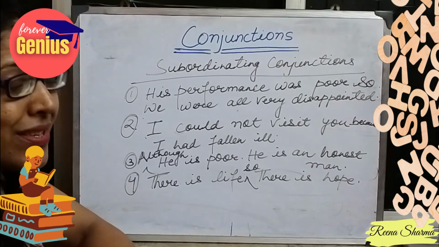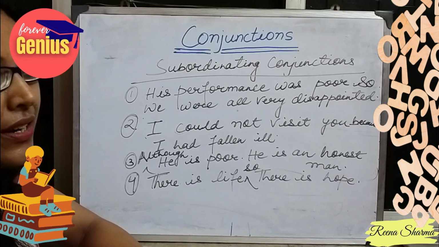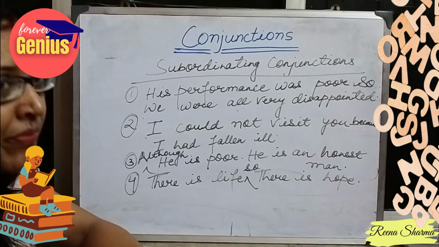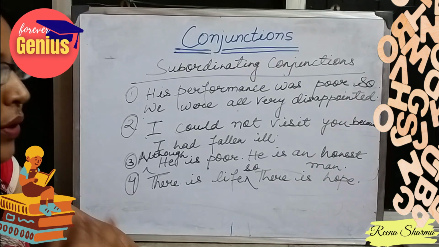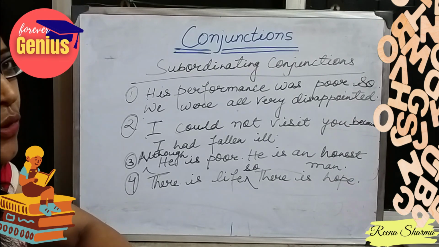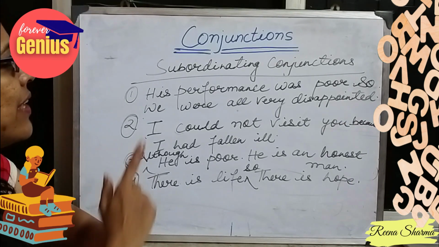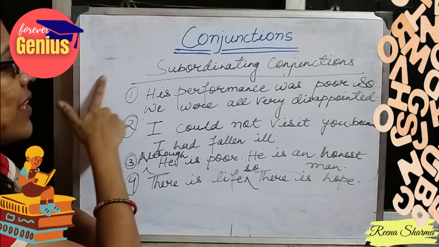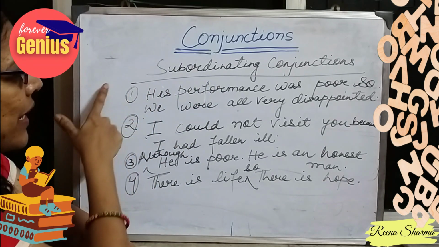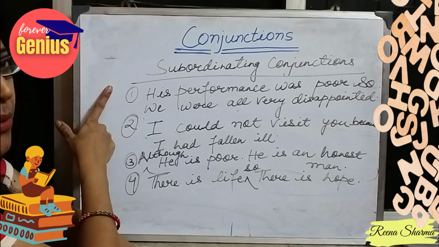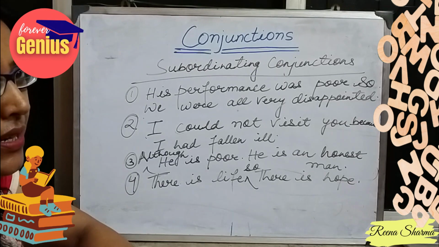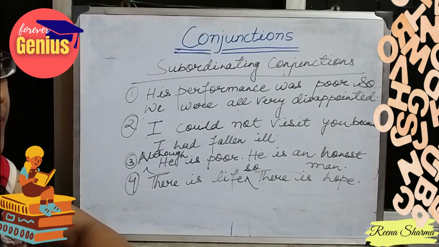So to sum up, what are conjunctions? When two sentences are joined with a word, that is known as a conjunction. There are two types of conjunctions, coordinating and subordinating. In coordinating, both the sentences are independent, whereas in subordinating, both the sentences are dependent on each other. The first condition will be fulfilled only when the second part is performed, or vice versa.